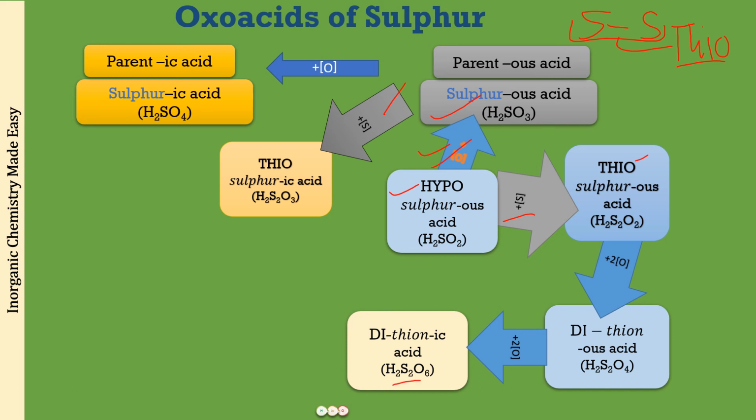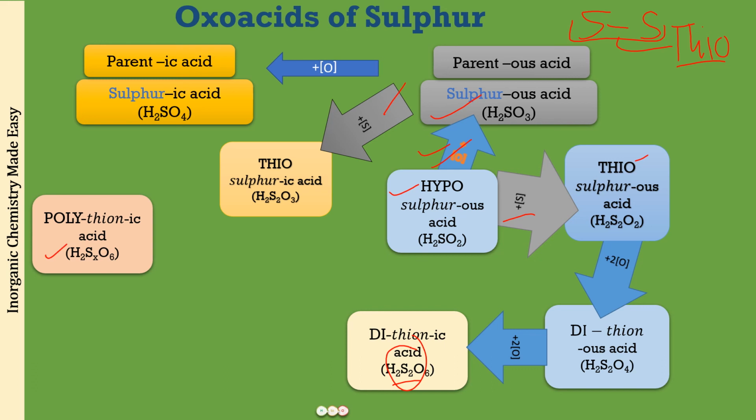Now in this dithionic acid, you can see there are two sulfur atoms present, but if there are going to be three sulfur atoms present, we will call it trithionic acid. If there are four sulfur atoms present, it will be called tetrathionic acid, and if there are more of these present, we can call it polythionic acid, and the general formula for that is going to be H2SxO6.